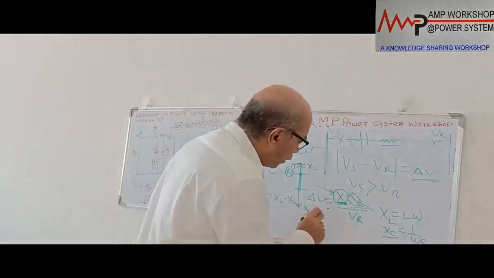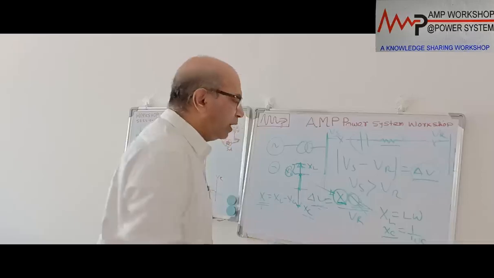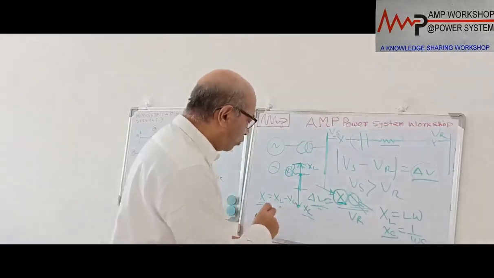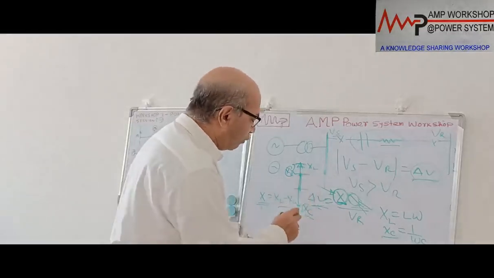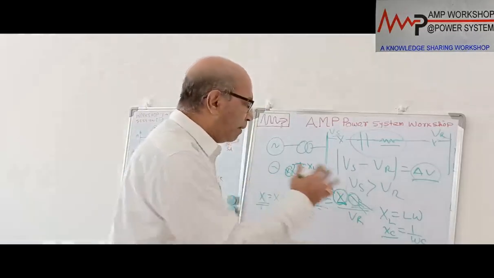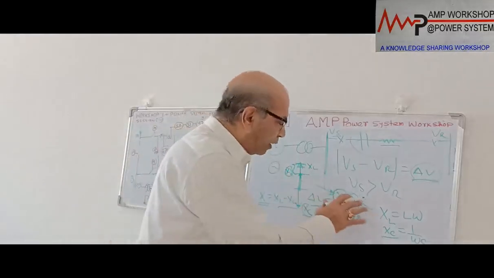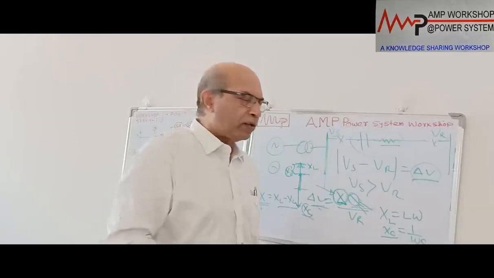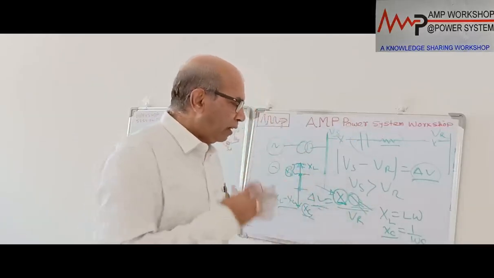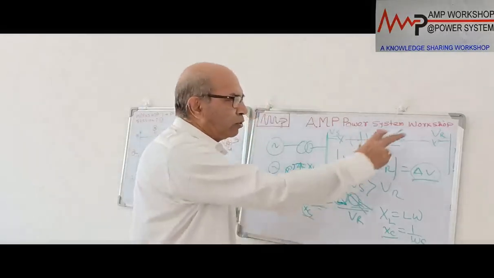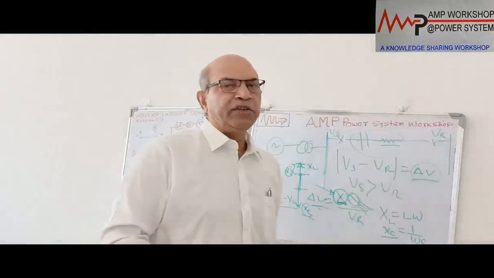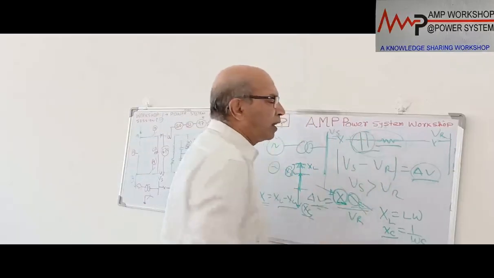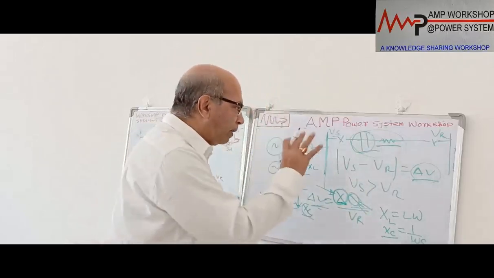That means this voltage drop will be less, and when the voltage drop is less, what will happen? Your current will be less in the line. When this reactance value goes down, XC is also injecting kVAR, so the reactive power handling capacity will be reduced, the flow will be less, so we will get a better voltage profile and better efficiency of the line. So using a series capacitor in the line, the intention is to reduce the X value so that we can get a better voltage at the receiving end. That's why, as it is connected in series with the line, we call it a series capacitor. Okay, so this is the application for the series capacitor.